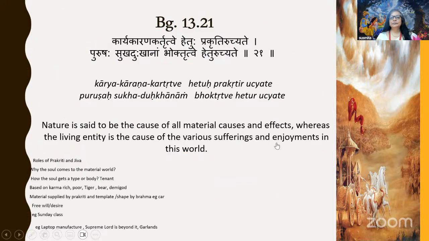And then we talked about the 21st shlok: karya karan kartritve hetu prakritir uchyate, purusha sukha dukhanam bhoktritve hetur uchyate. It says that nature is said to be the cause of all material cause and effect, whereas the living entity is the cause of the various sufferings. So here we talked about who is actually the reason for this suffering. The reason is basically the desire of the living entity.